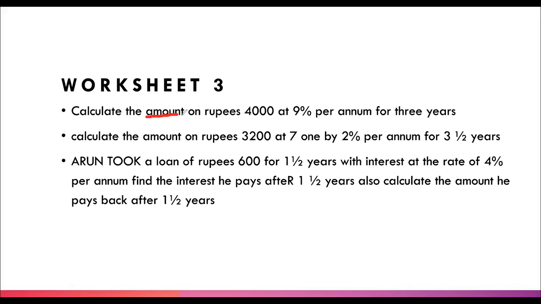That word is super duper important. We have to calculate the amount on rupees 4,000 at 9% per annum for 3 years. So to find amount, we need to find the simple interest, which we will find from these 3. Great. So moving on.